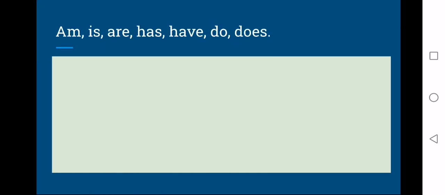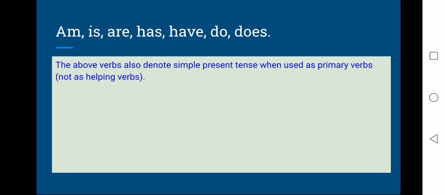Now am, is, are, has, have, do, does. These verbs also denote a simple present tense when used as primary verbs, which means without any main verb. Look at this first one, am, as an example. You can say I am happy, I am a teacher, I am a student as a main verb, or also you can say I am walking. So when you say I am walking, am is a helping verb, walking is the main verb. So what I mean is, when these verbs are used without any main verb, they also denote simple present tense.